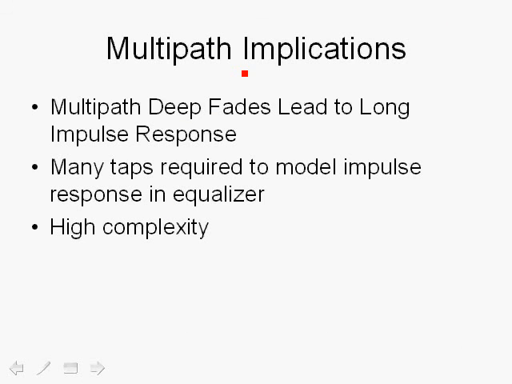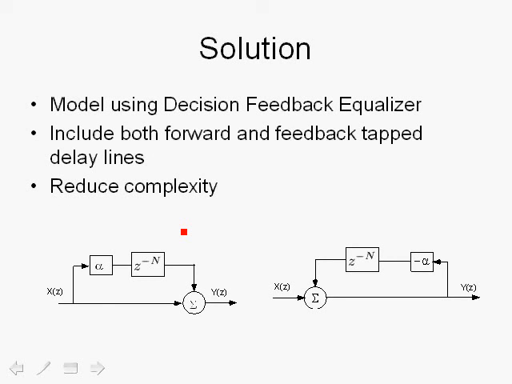So multipath has a number of implications. One is that multipath deep fades lead to long impulse responses, and therefore we need to model the impulse response using a large number of coefficients, and it takes a lot of computational complexity and resources to model that. That many taps are required, and we have high complexity. So let's try and find a way to approach this problem so as to minimize the complexity.